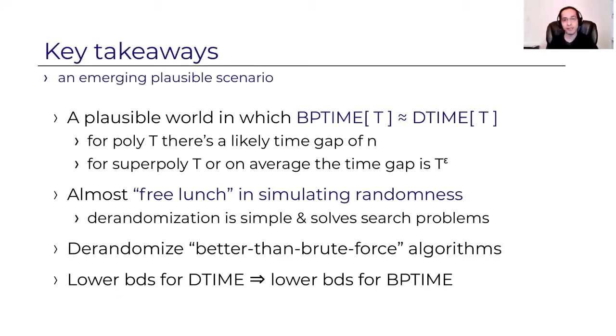Deterministic time and probabilistic time might be almost equal, at least for large t or on average. And lastly, on the converse, lower bounds for probabilistic time will imply lower bounds for deterministic time, and vice versa. Again, because the two are almost the same.